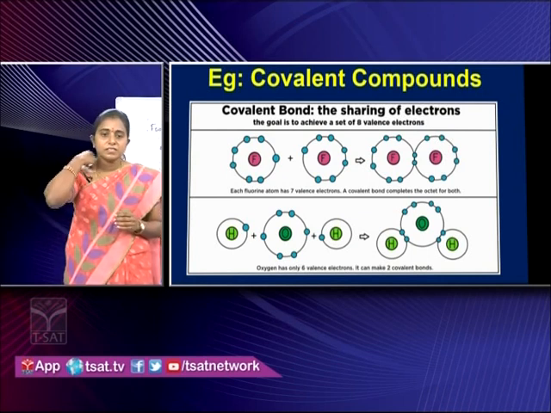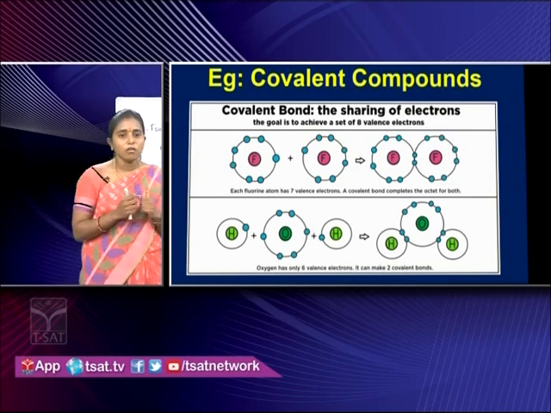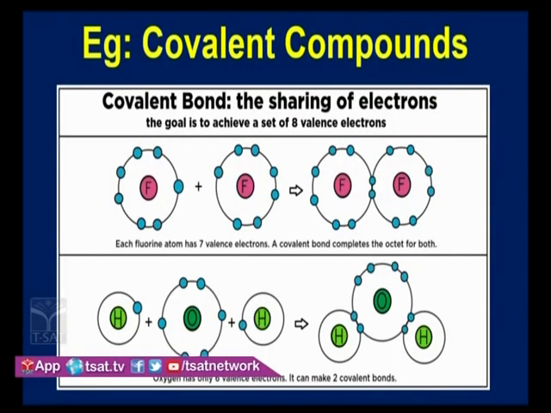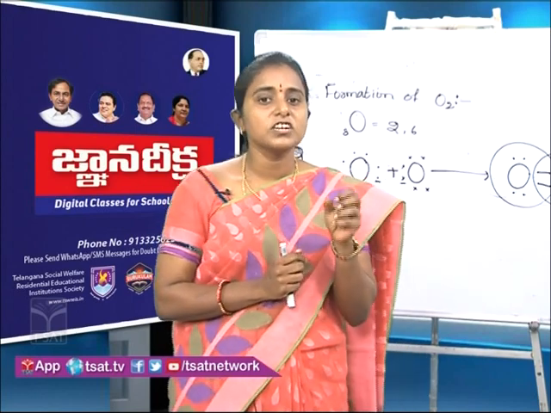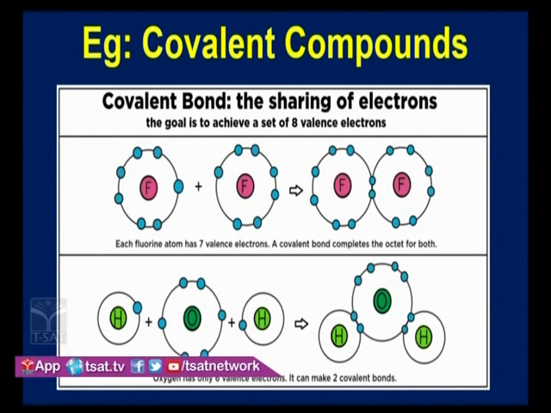And in the next image you can see children, oxygen requires, just now we saw, 2 electrons to attain octet configuration. In the formation of the oxygen molecule, it shared 2 electrons with another oxygen atom, but in the slide here, the oxygen atom is sharing one of its electrons with a hydrogen atom and another electron with another hydrogen atom and forms the water molecule which we are drinking.